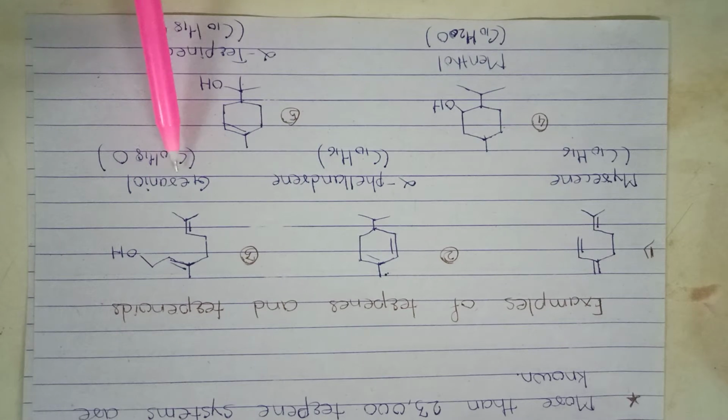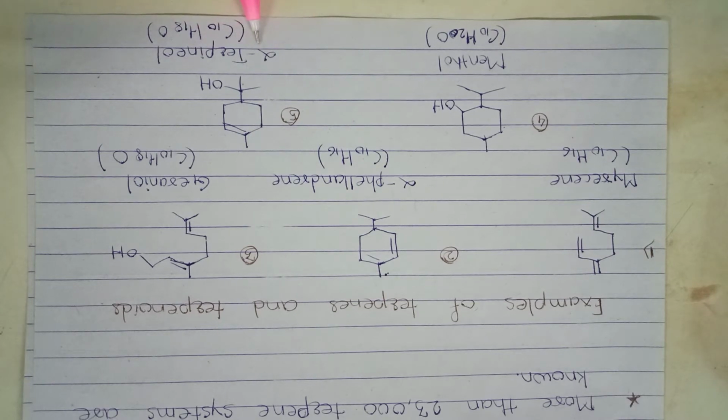Then the next example is geraniol. The molecular formula of geraniol is C10H18O, which is present in rose oil. Then the next example is menthol. The molecular formula is C10H20O. Menthol is present in the leaves of the peppermint.